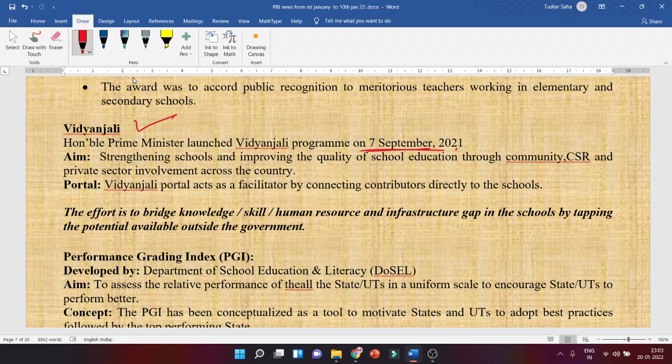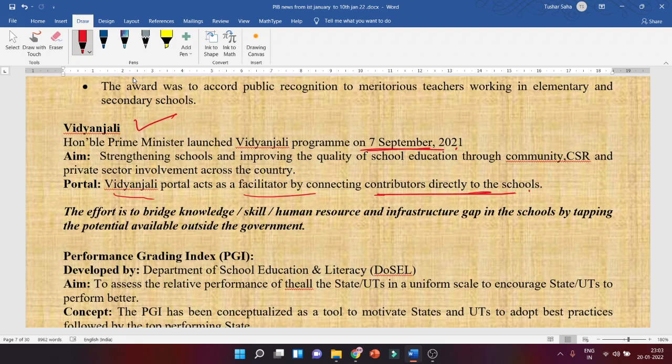So look, these dates are important. So what you can do is write dates on one page and go through it maybe once a week. You will remember before the exam. Because you never know that IBPS can ask dates in their MCQs, I mean in phase 1. So the Vidyanjali portal acts as a facilitator by connecting contributors directly to the school.